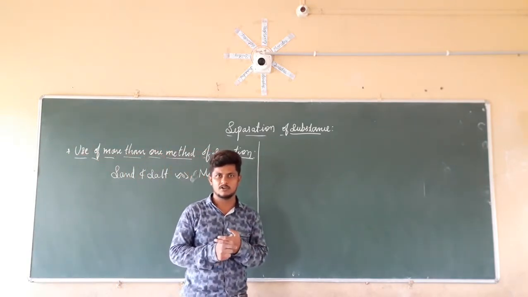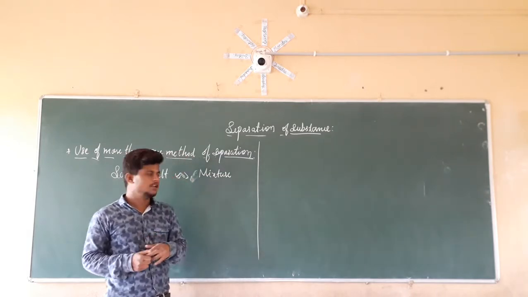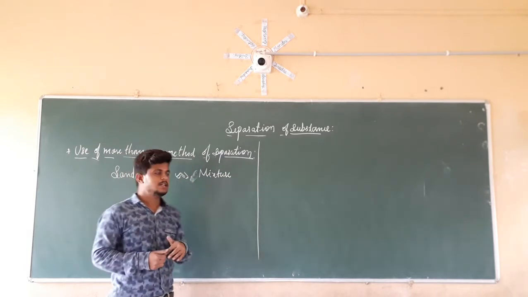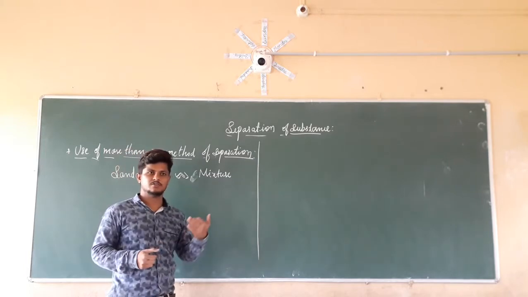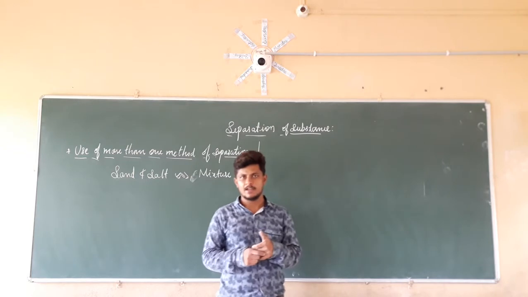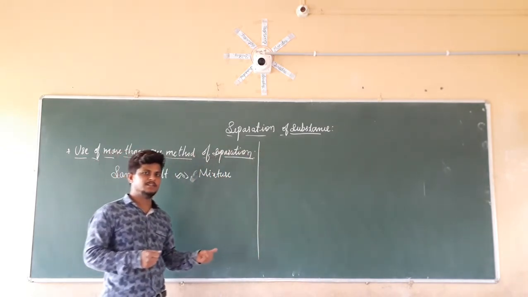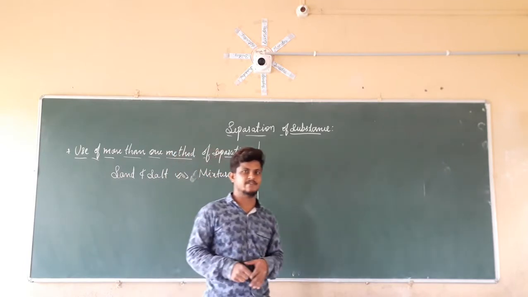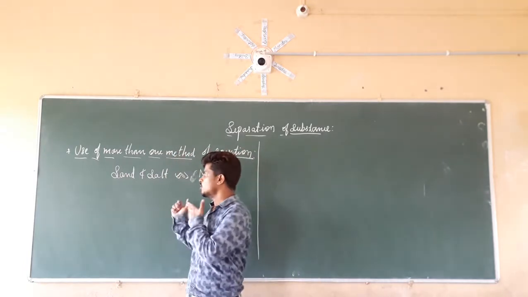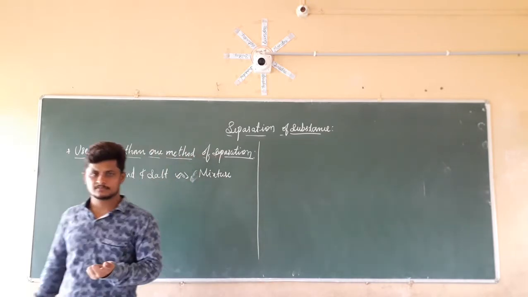In threshing, a small quantity can be separated. But in winnowing, is it possible? No, since the grades of the sand as well as the salt are equal, separation by the action of air is not possible. If you take sieving, the size of both particles, sand and salt, is the same, so they will easily pass through the sieve. So it is not possible to use those methods. How are we going to separate these things?